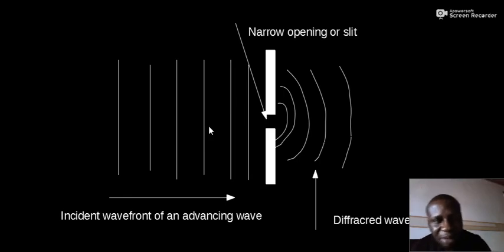So that's that. So I repeat the definition. Diffraction is the bending of a wave when it encounters a barrier in its path, or the flaring of a wave when it encounters a barrier in its path. So that is the definition. And take note, when this happens, spherical wavefront becomes what? Plane wavefront, or plane wavefront becomes spherical wavefront.